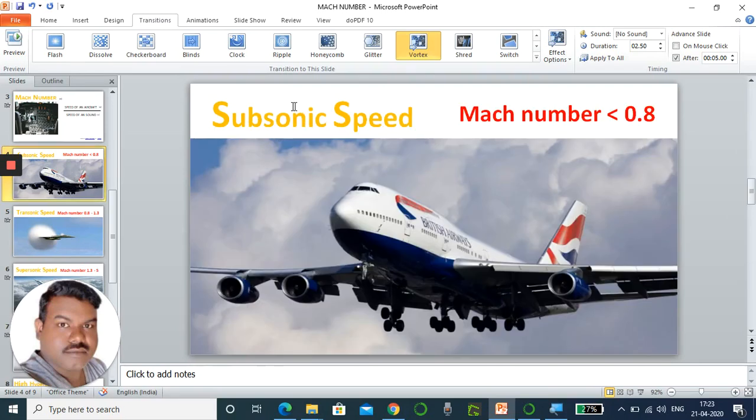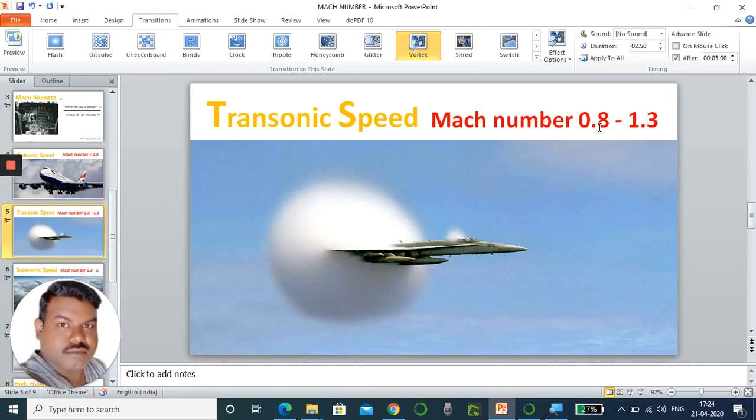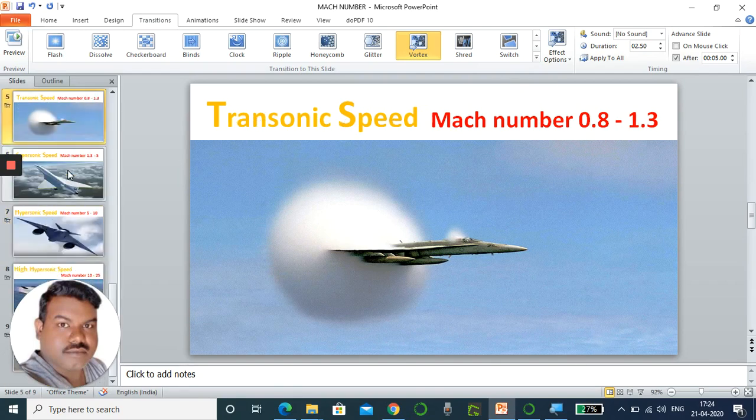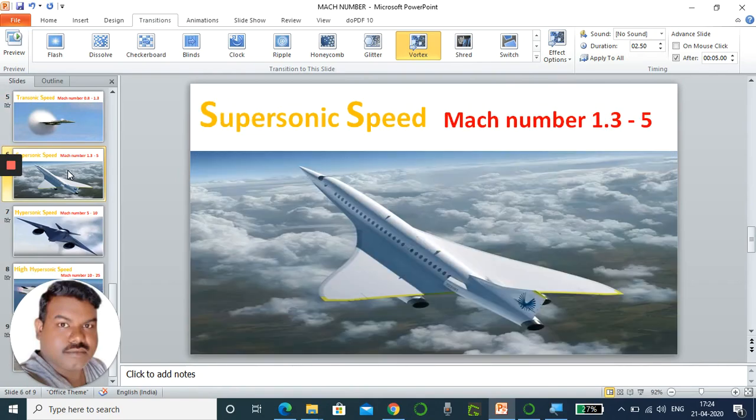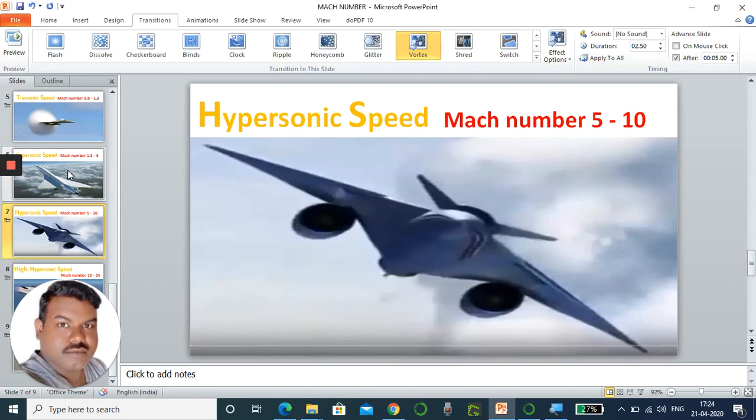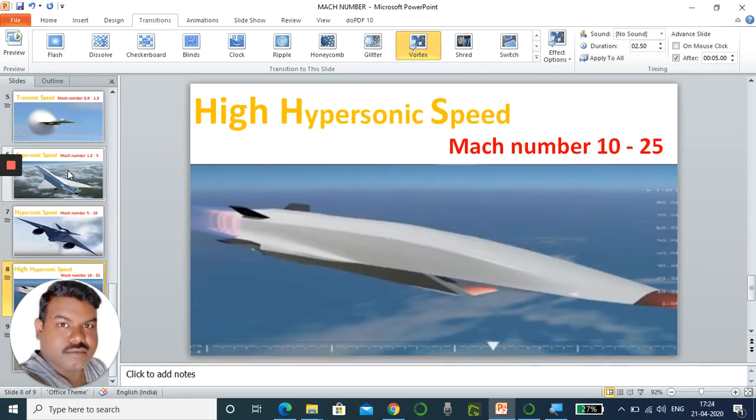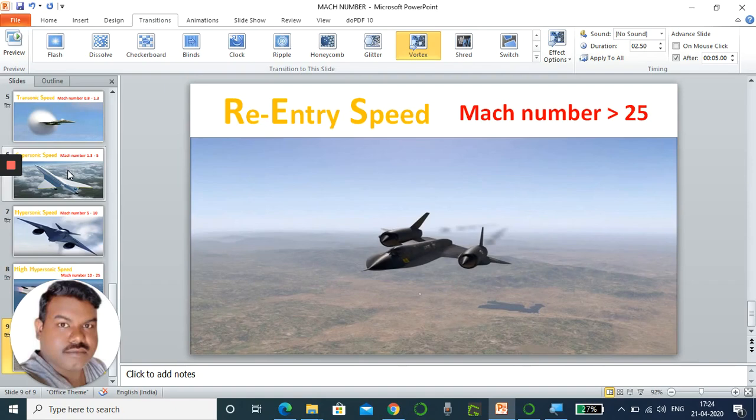Different speeds. Subsonic speed means the value of Mach number should be less than 0.8. We call it subsonic. If Mach number is in the range of 0.8 to 1.3, we call it transonic speed. Similarly, if the Mach number is between 1.3 and 5, we call it supersonic. If the Mach number is between 5 and 10, we call it hypersonic. If Mach number is 10 to 25, we call it high hypersonic speed. And if Mach number is greater than 25, we call it re-entry speed.